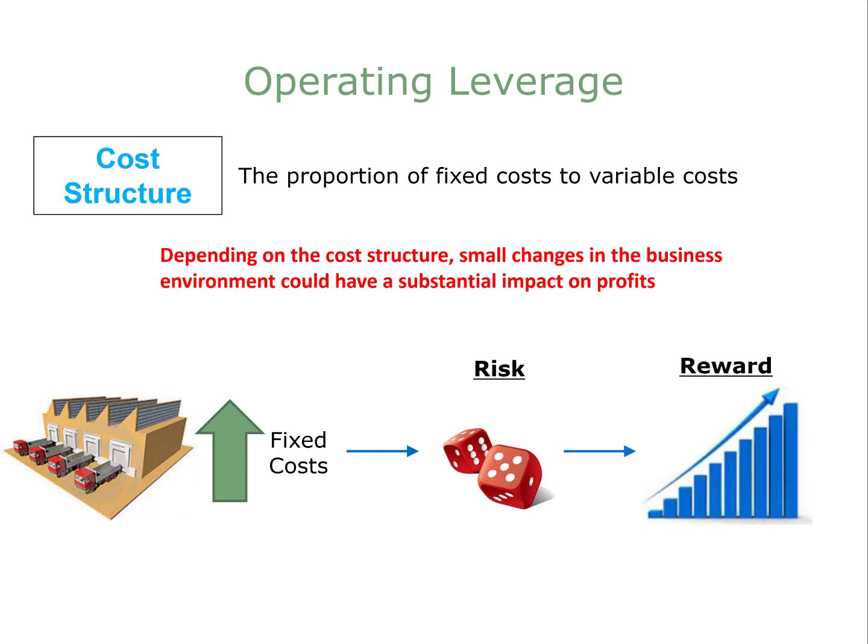But as sales increase, companies with high fixed costs in proportion to variable costs also have the opportunity for greater rewards in the form of surging profits compared to a company that has low fixed costs in proportion to variable costs. Companies can predict the expected change in operating income due to a change in sales volume based on their cost structure. Operating leverage predicts the effects that fixed costs will have on changes in operating income when sales volume changes.